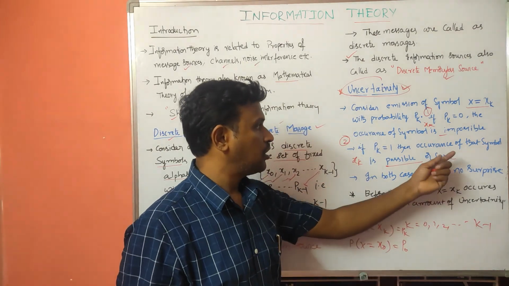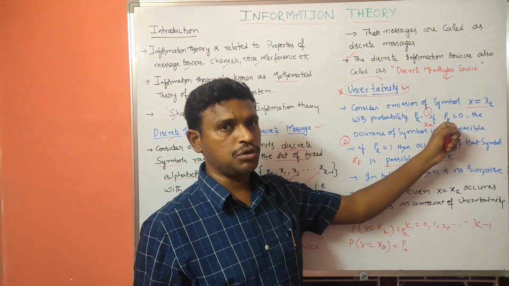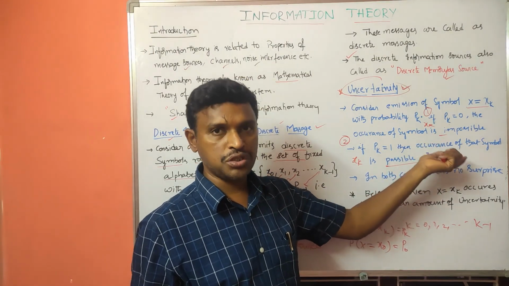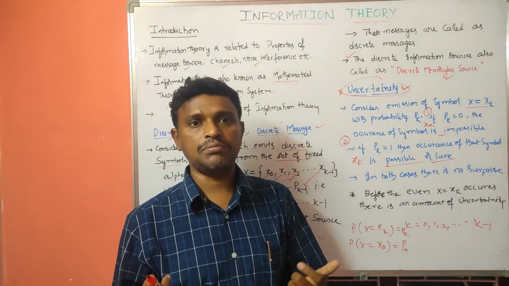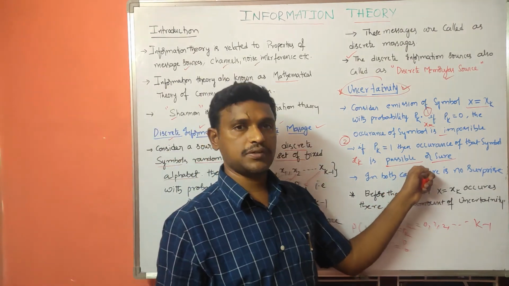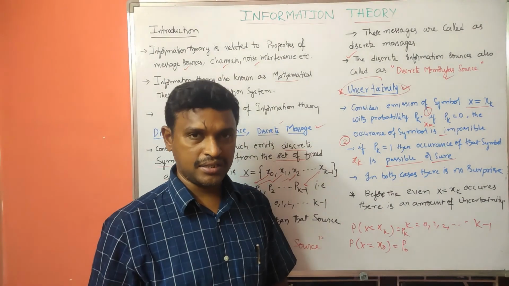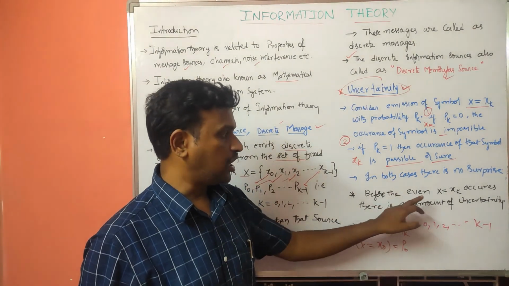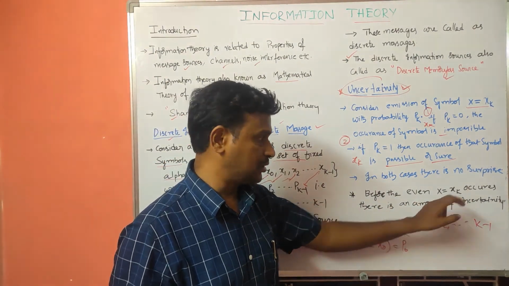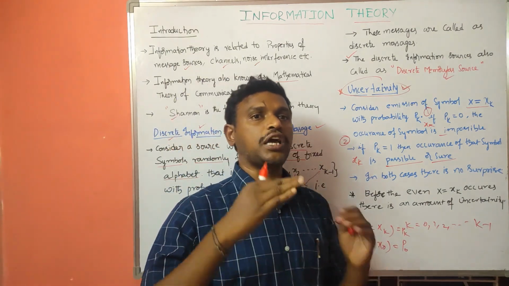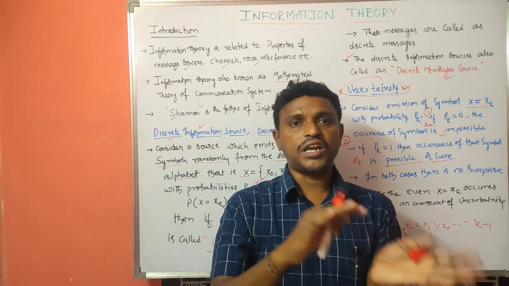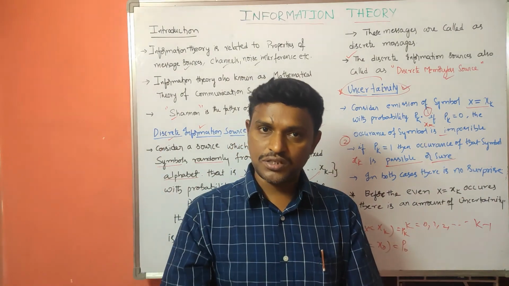But here we already know Pk equal to 0 and Pk equal to 1, so there is no surprise and at the same time no uncertainty in this case. That is about the uncertainty, before the event X equal to Xk occurs. After occurrence there is no uncertainty or surprise.